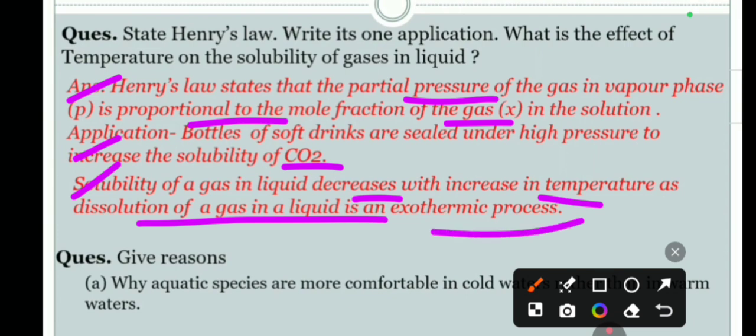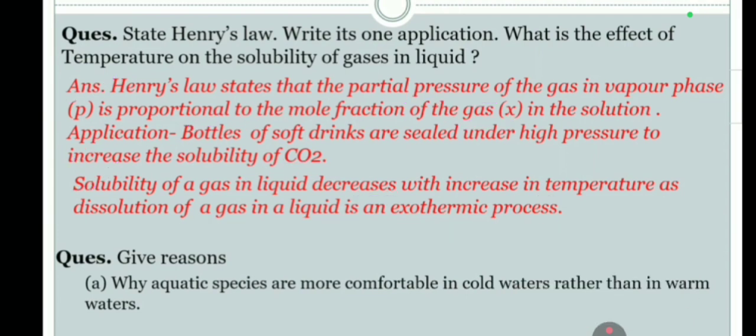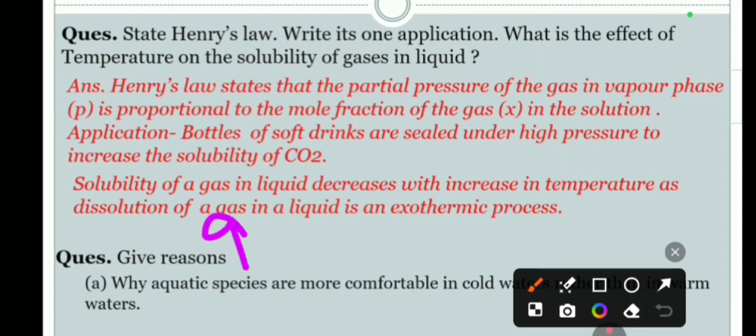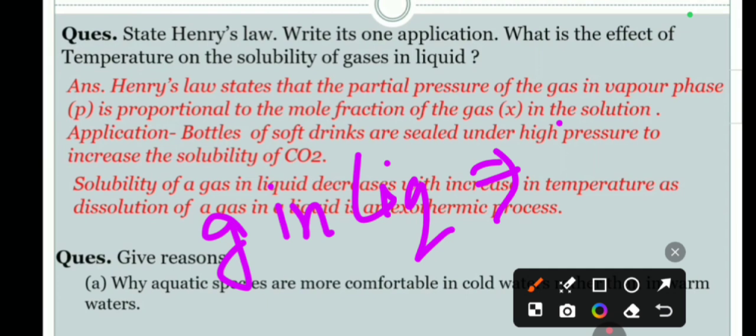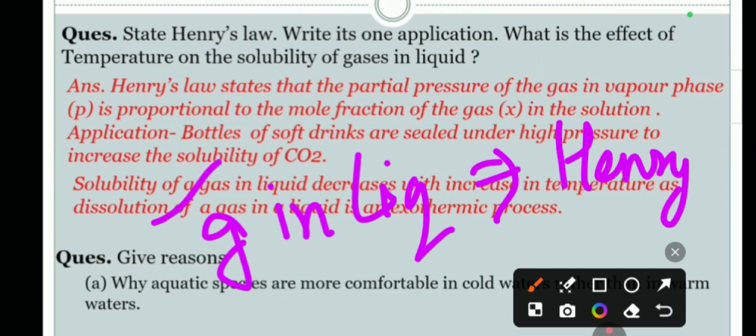Very important point, because solubility of gas in a liquid is according to Henry's law. Whenever they ask about Henry's law, they can ask whether it is applicable for liquid in liquid, solid in liquid, or gas in liquid, then your answer will be gas in liquid. And gas in liquid solubility is always an exothermic process, it is always exothermic.